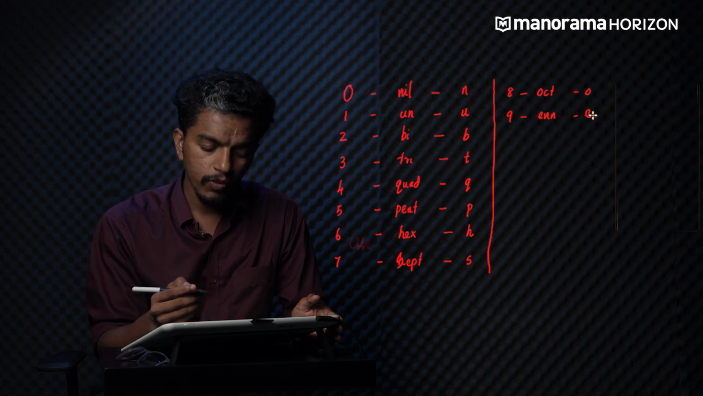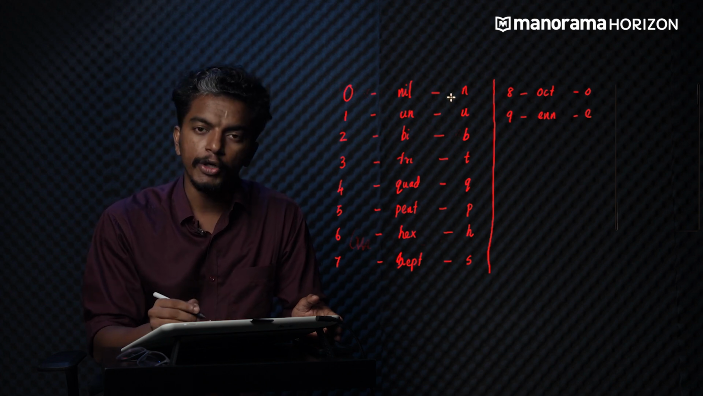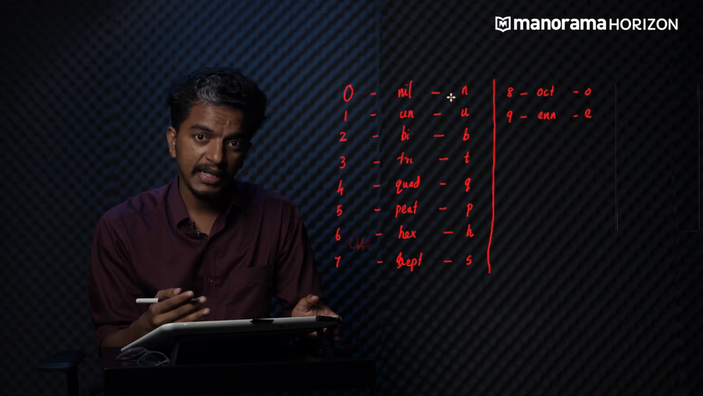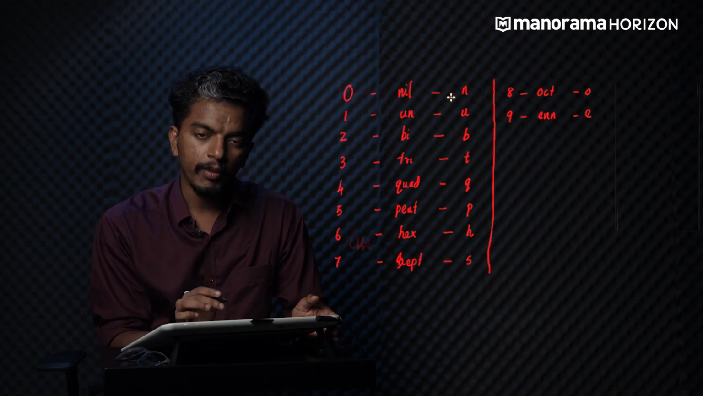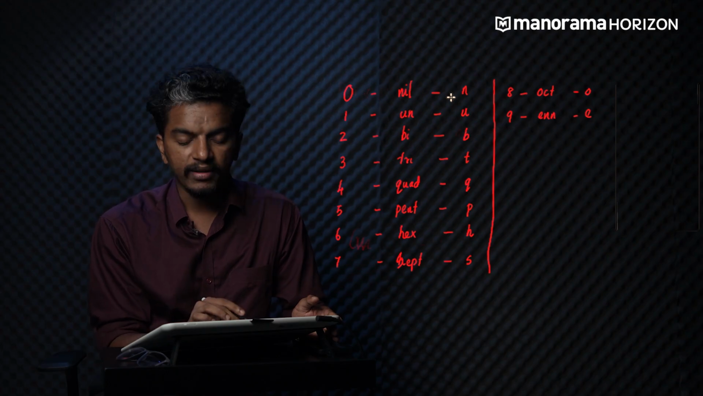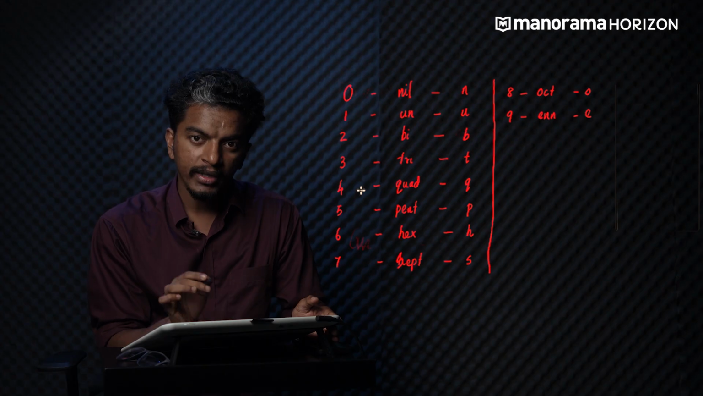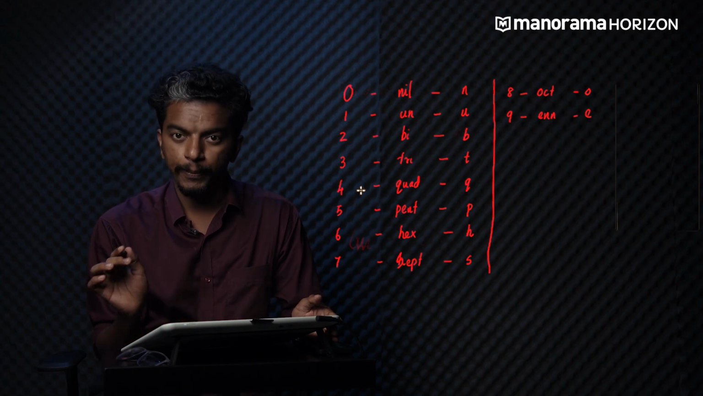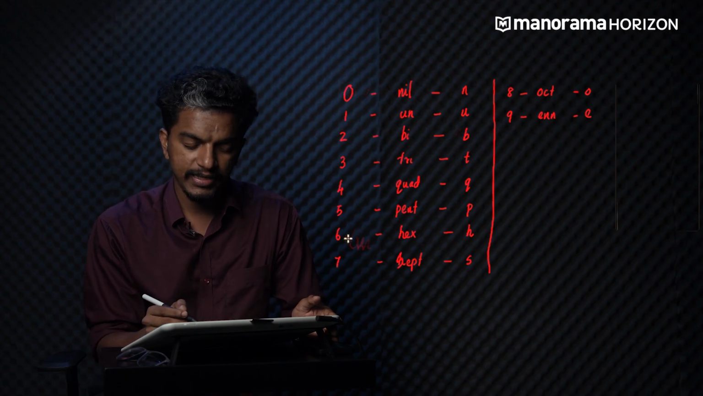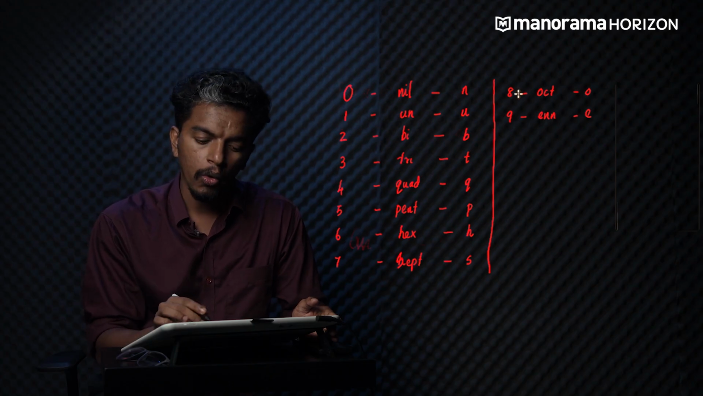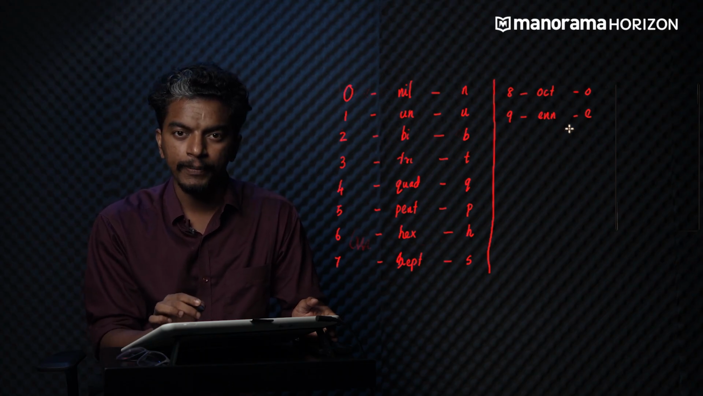Let me rephrase it once more. For 0, we write nil, denoted by the symbol n. For 1, un, denoted by u. 2 is bi, denoted by b. 3 is tri, denoted by t. 4, quad, q. 5, pent, p. 6, hex, h. 7, sept, s. 8, oct, o. 9, enn, e. Now you know the root words corresponding to each number.